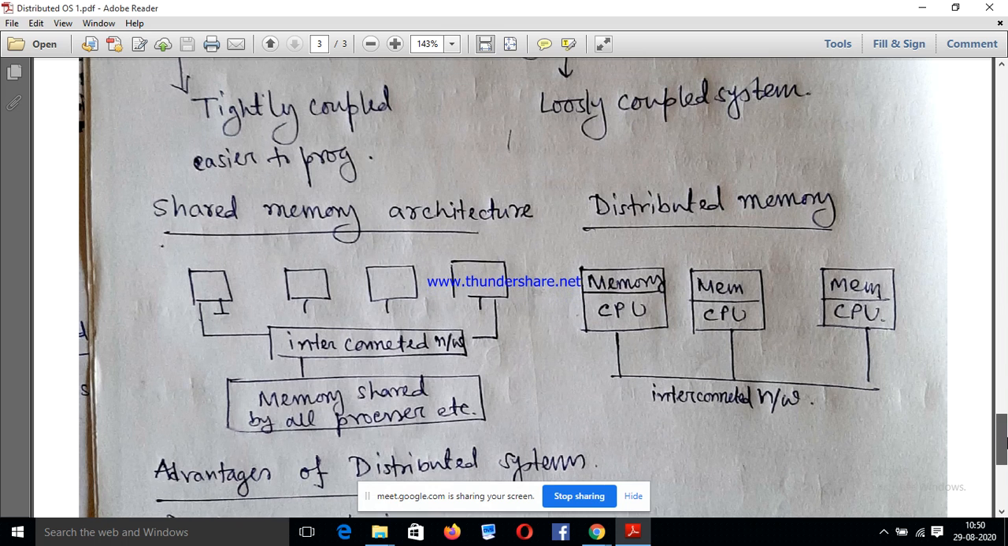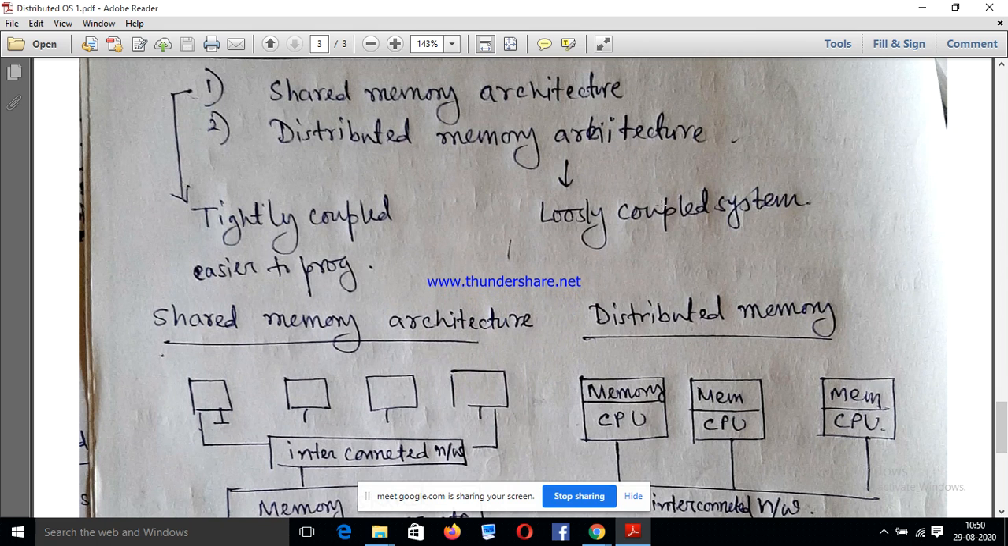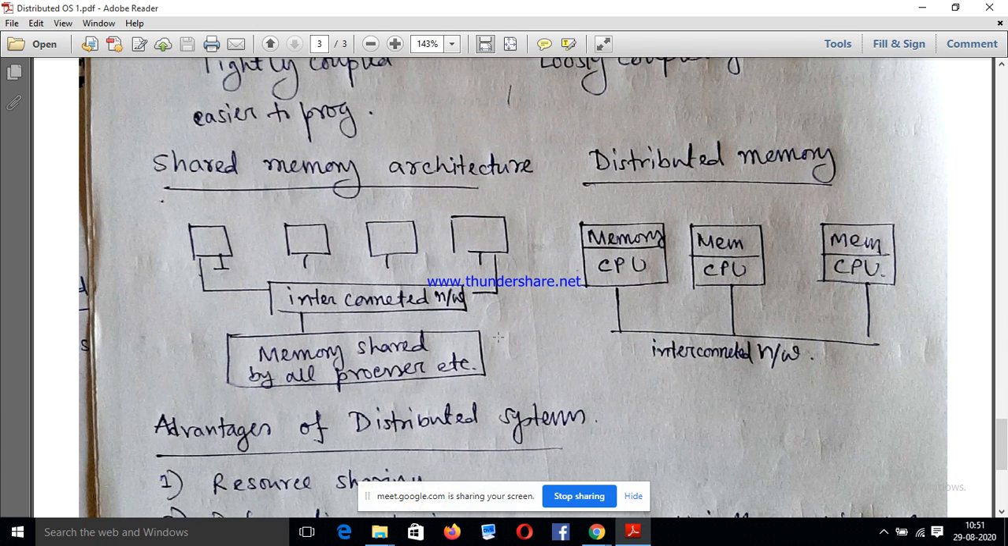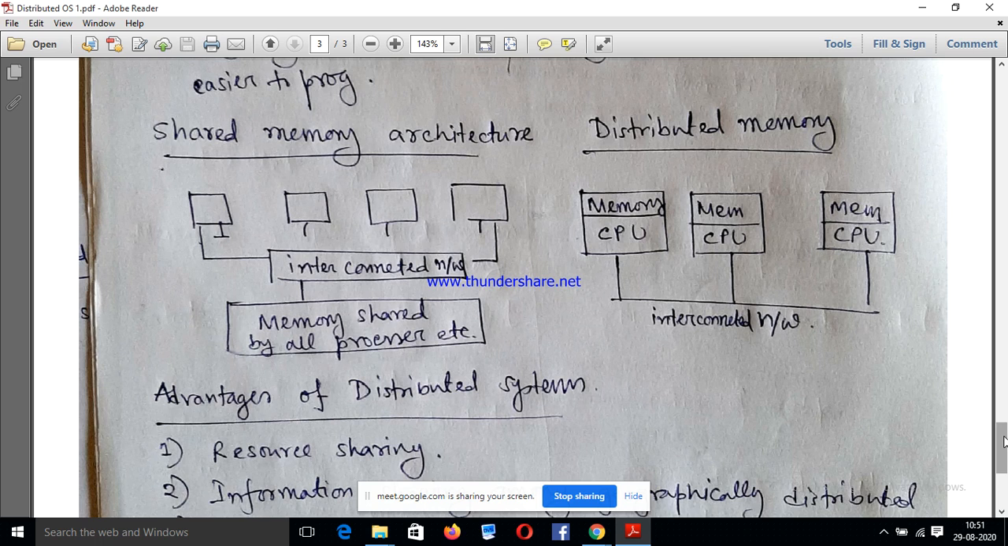So another name of this type of system is called loosely coupled system. Why is it called loosely? Because each and every node has its own memory and its own processor. But in shared memory, each and every node is connected via a single network, but they have to share their single memory. So that is the concept of loosely coupled and tightly coupled system.